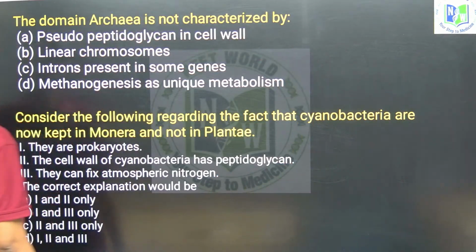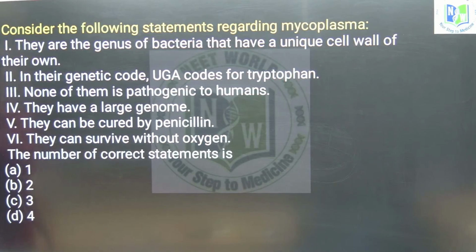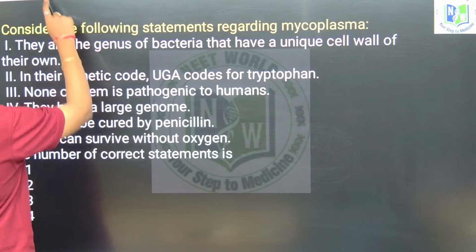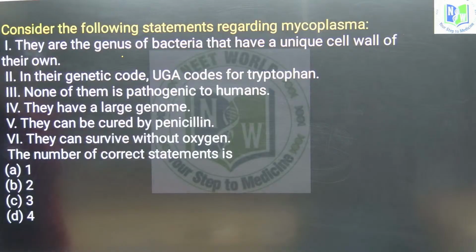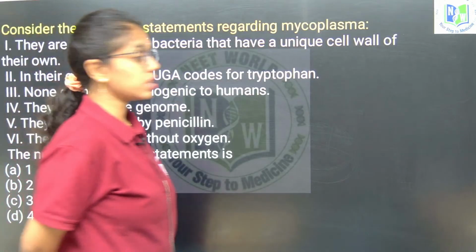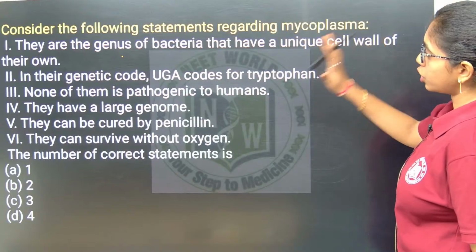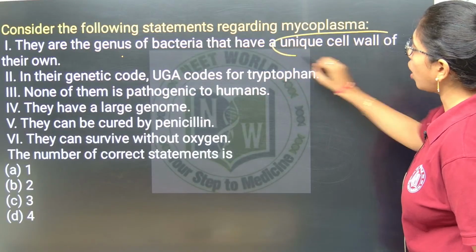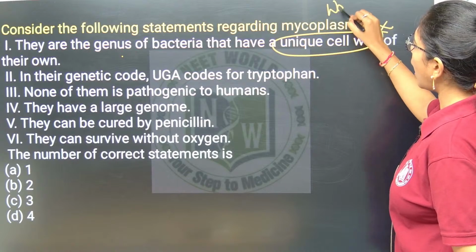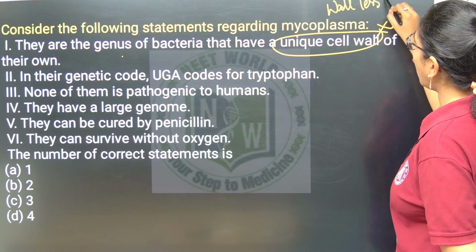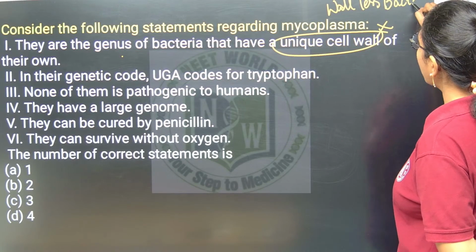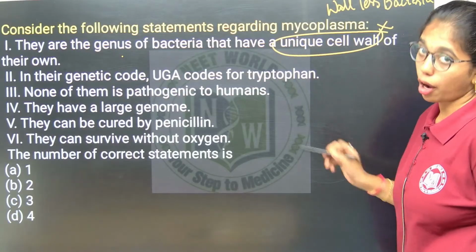Next question. Consider the following statements regarding mycoplasma. They are a genus of bacteria that have a unique cell wall of their own. Wrong, because mycoplasma are wall-less bacteria, popularly known as bacteria with their coats off.